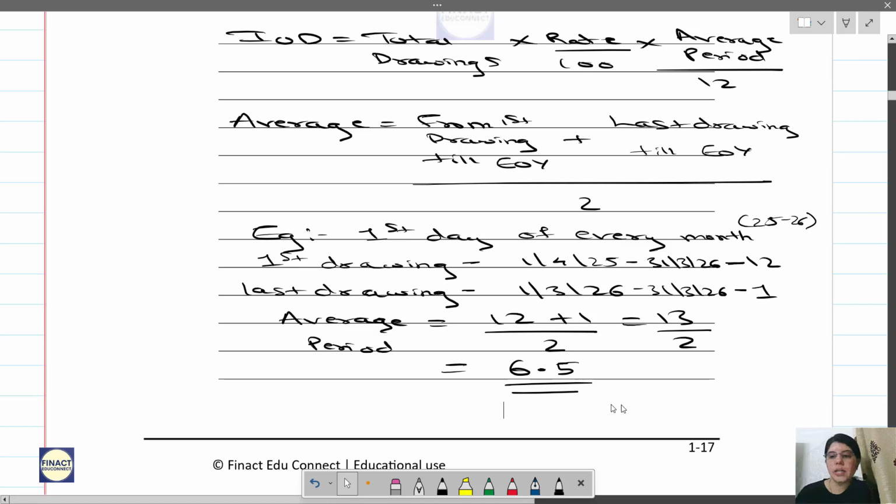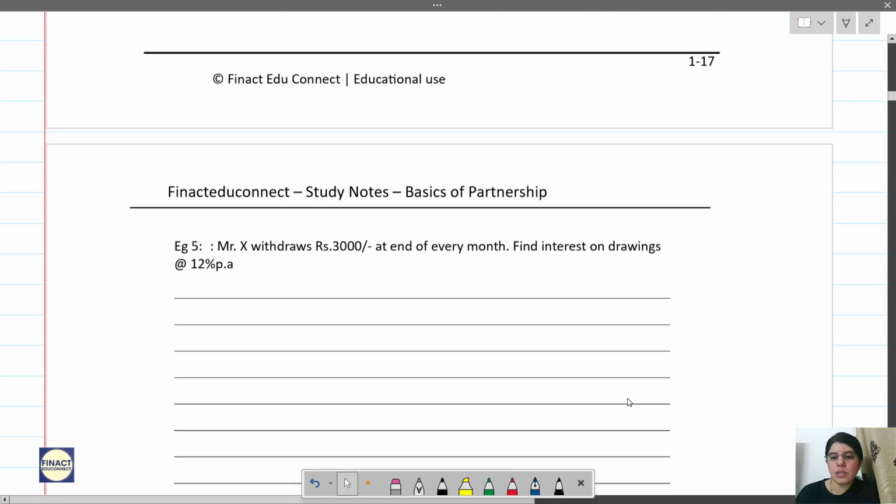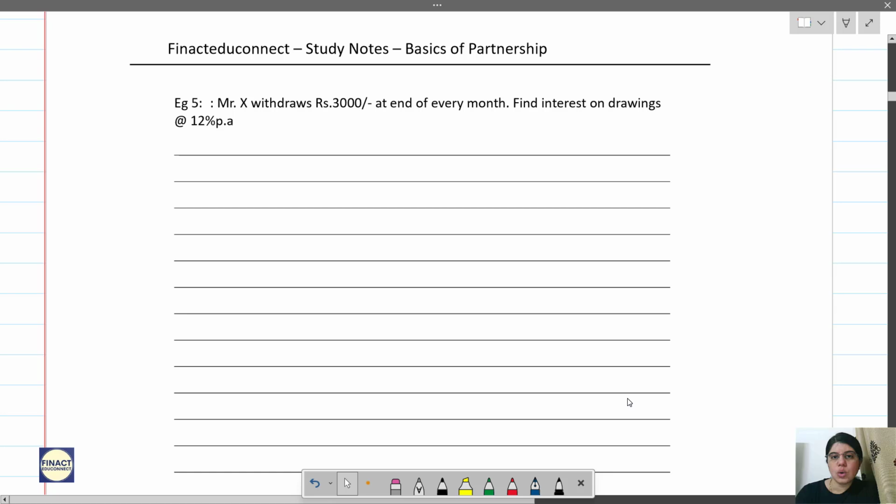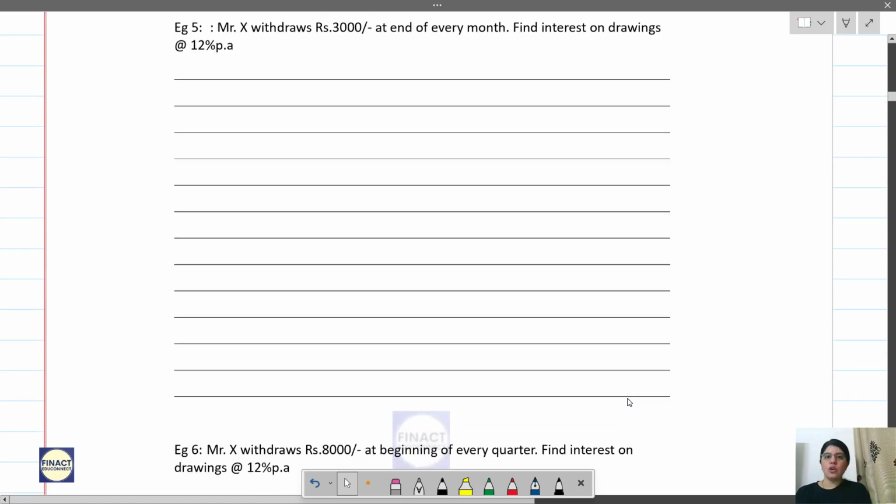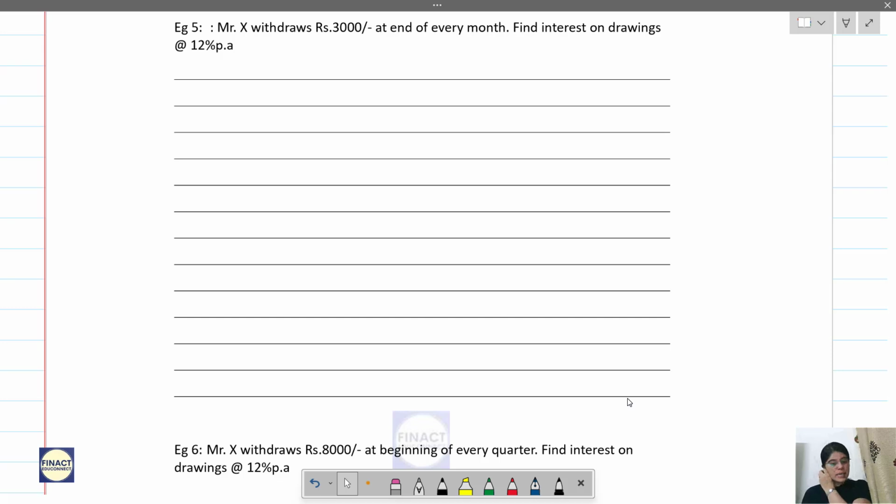We will solve the examples now. Interest on drawings. Okay, so Mr. X withdraws 3,000 at the end of every month. Find the interest on drawings. So now let us first calculate the average period. So first drawing, when is the first drawing?